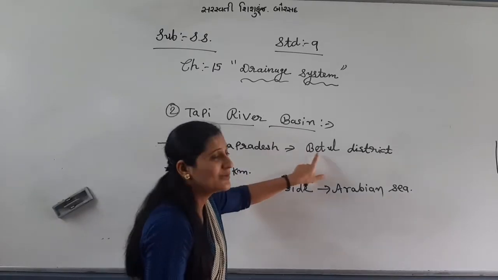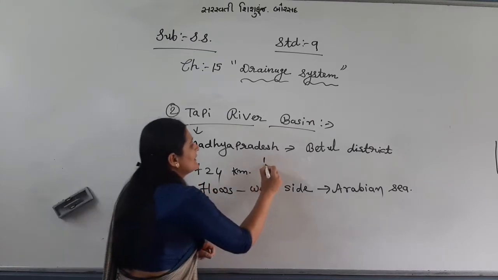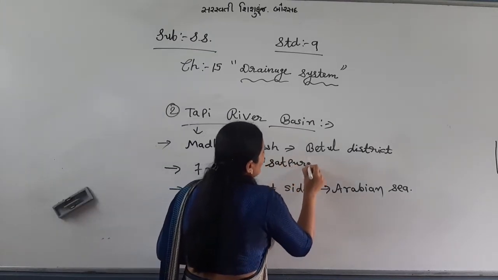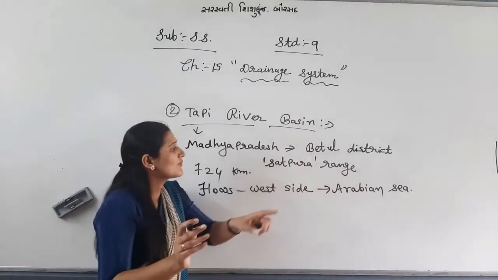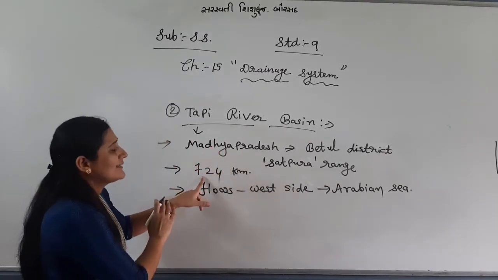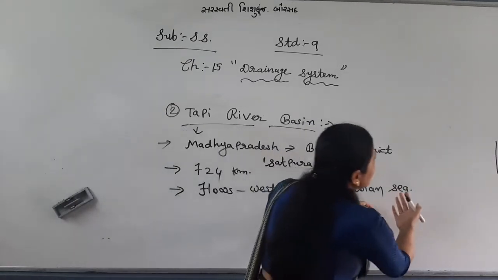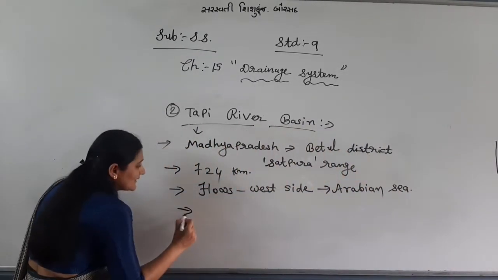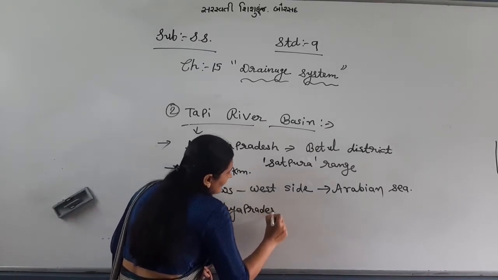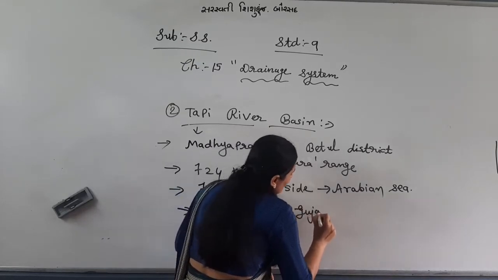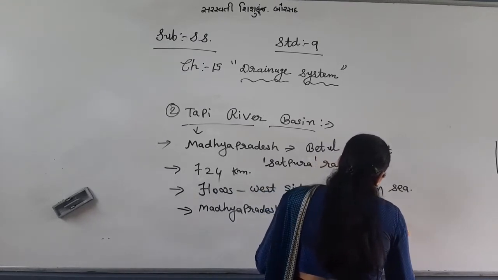So where it originates? Madhya Pradesh, from Betul district. Then a range is there, the range of the name is Satpura. Satpura range. The length 724 kilometer, flows which side, meet to Arabian Sea, and it covers Madhya Pradesh, Gujarat and Maharashtra.